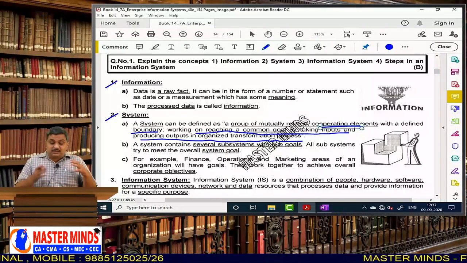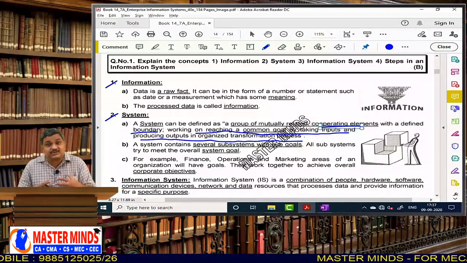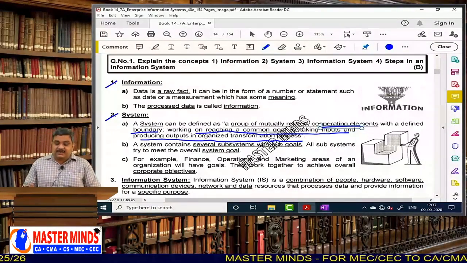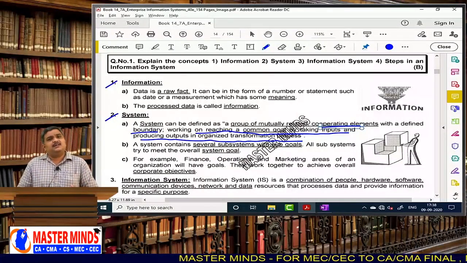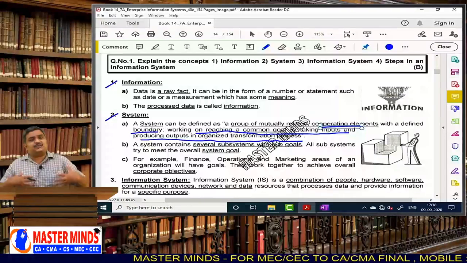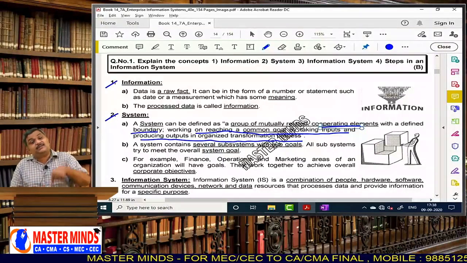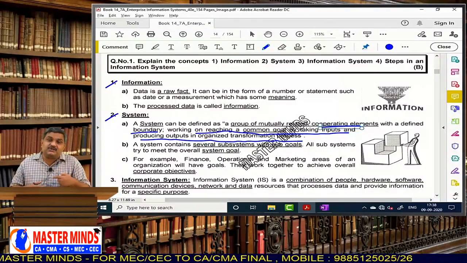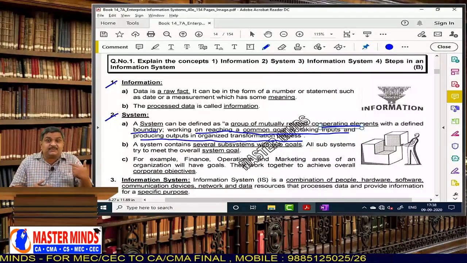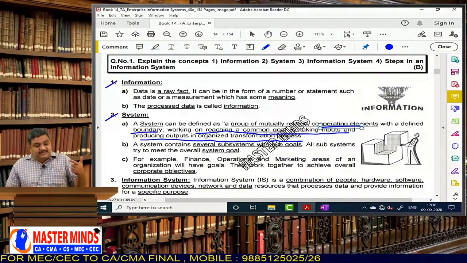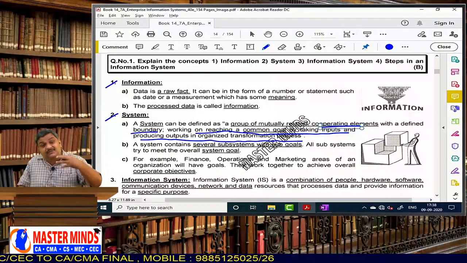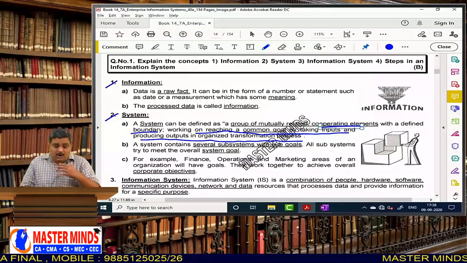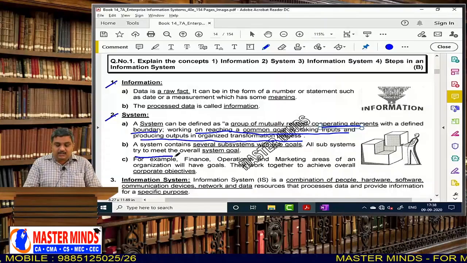See, I am not now telling you about information system. I am just explaining what a system is. A system contains several subsystems with sub-goals. Yes, our human body has different subsystems. We have the digestive system. That itself is a system again, because in the digestive system there are many components. In the respiratory system again there are many components. In the circulatory system again there are many components. So each subsystem contains several subsystems with sub-goals. And all subsystems try to meet the overall system goal.